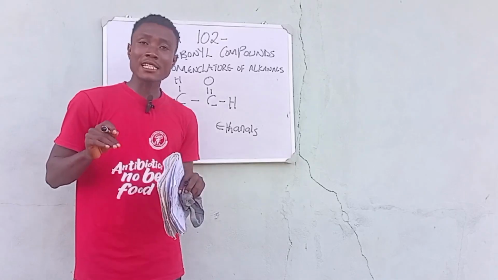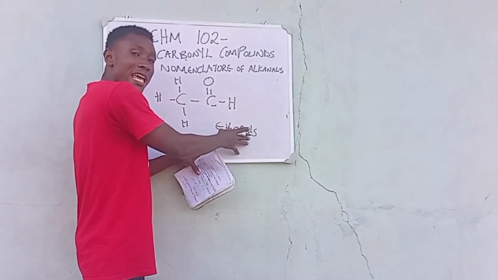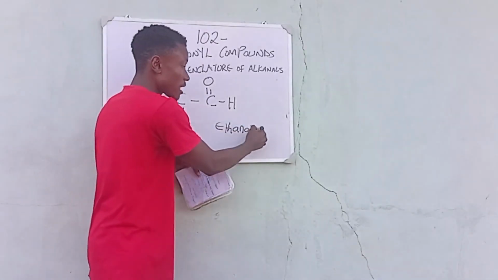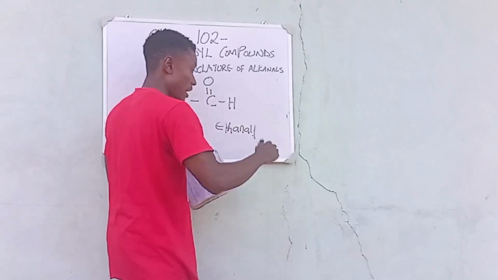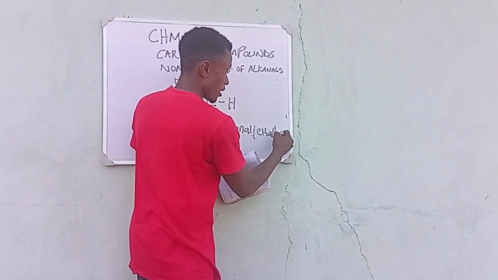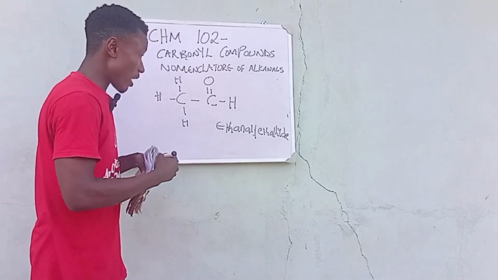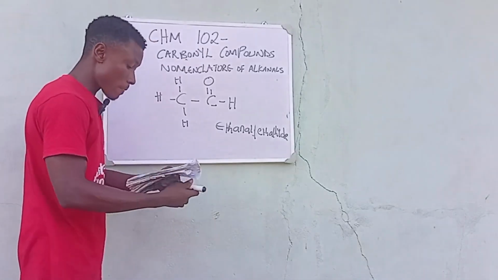Now, remember I said it is alkanals or aldehydes, right? So in some situations, some people will not say ethanal. What they will simply say is aldehyde. So I can simply call it the aldehyde, which is derived from the word alkanal. So that is the name for this compound. So we'll be moving on.